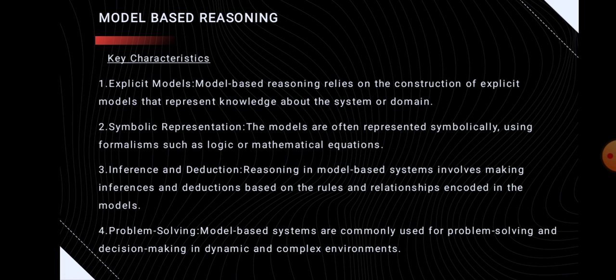The first one is explicit models. That means model-based reasoning relies on the construction of explicit models that represent knowledge about the system. The second one is symbolic representation. The models are often represented symbolically using formalisms such as logic, mathematical equations, etc. The third one is inference and deduction. Reasoning in a model-based system involves making inferences and deductions based on the rules and relationships encoded in the models. The last one is problem solving. That means these systems are commonly used for problem solving and decision making in dynamic and complex environments.